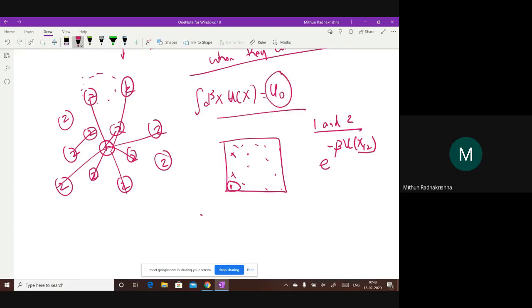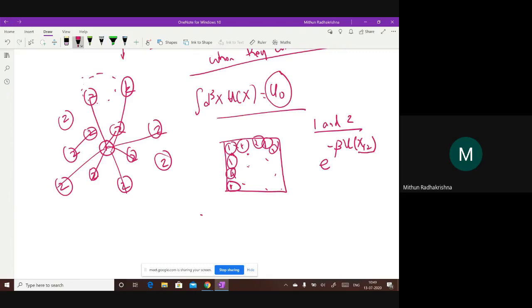Okay, is that all the integral? Now remember, 1 can again go here, 1 can be here, 1 can be here. So every time I can fix 1 at a different position, but the final value, since it depends only on the relative distance, would be u naught in each case.